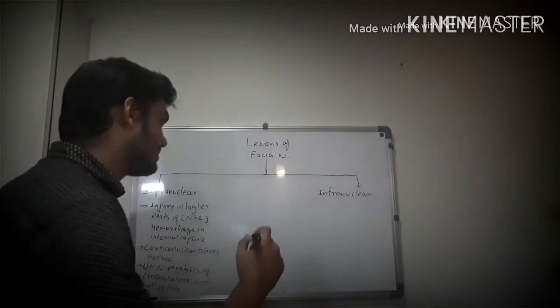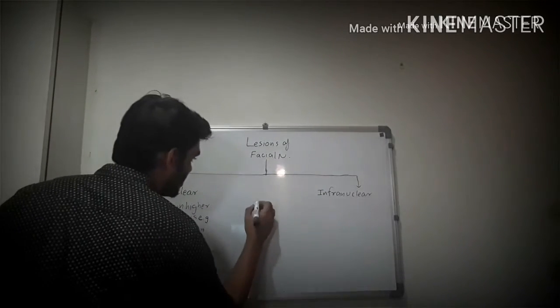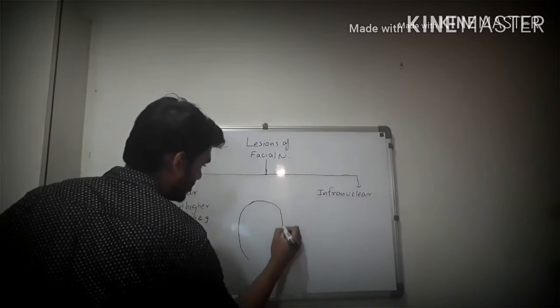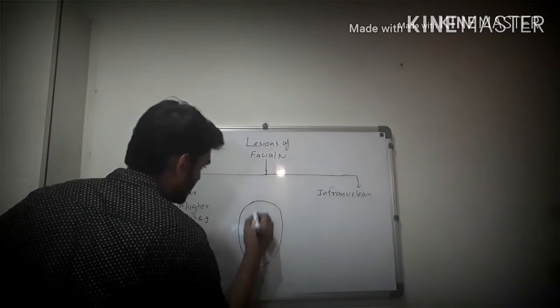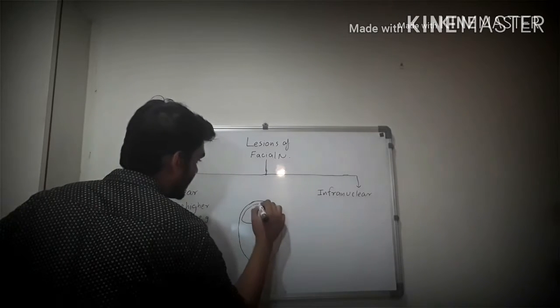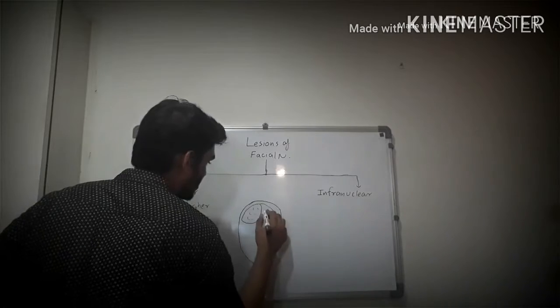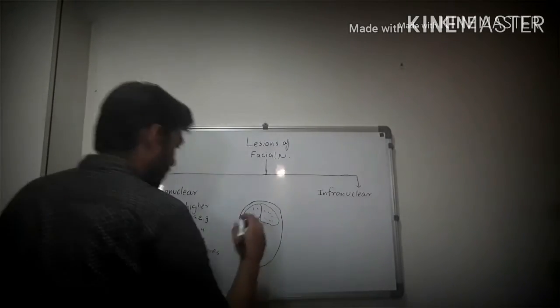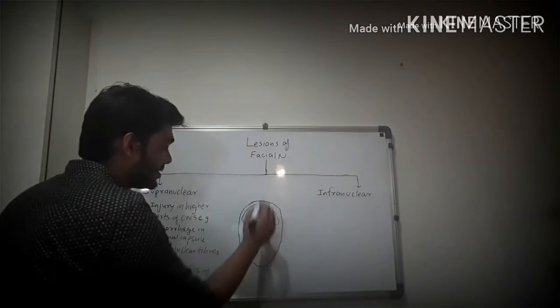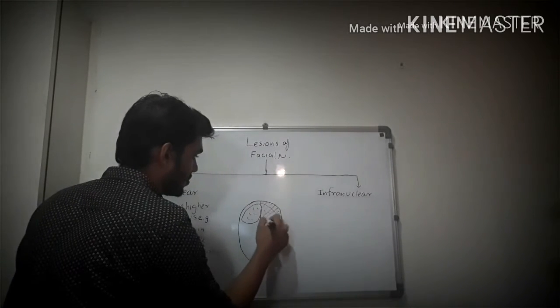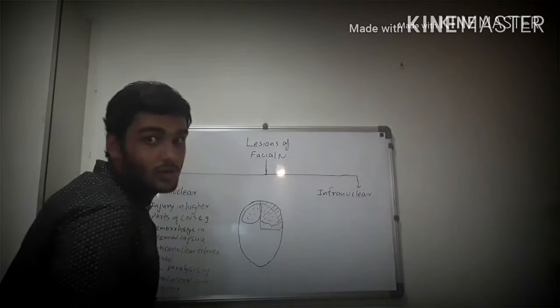Let me make you understand this by a diagram. Supposing this is the face of the person. These are his cerebral hemispheres. Suppose this part is the affected side of the supranuclear lesion.